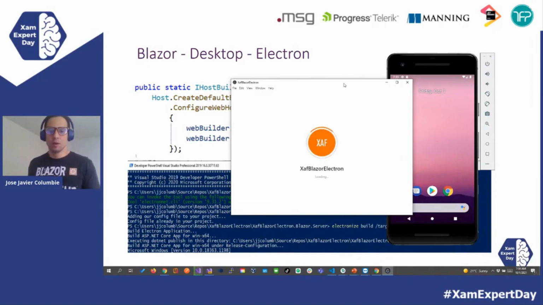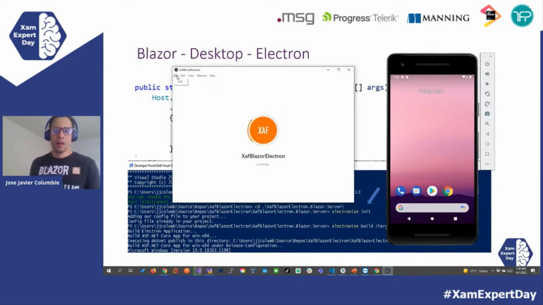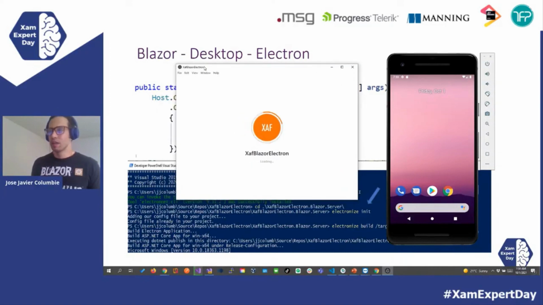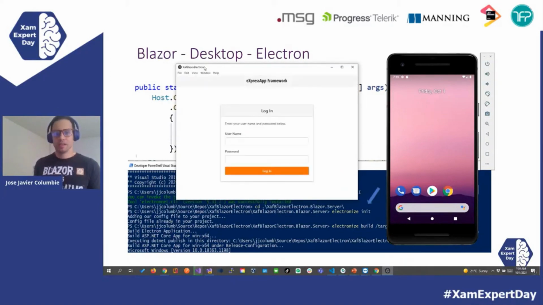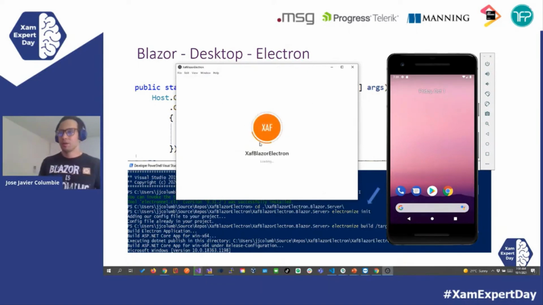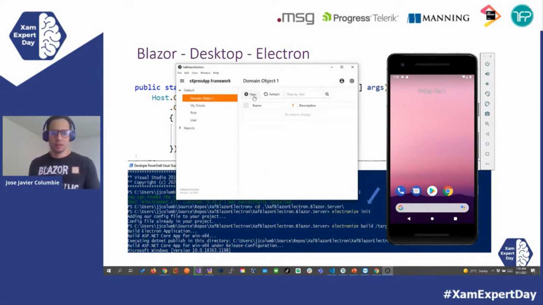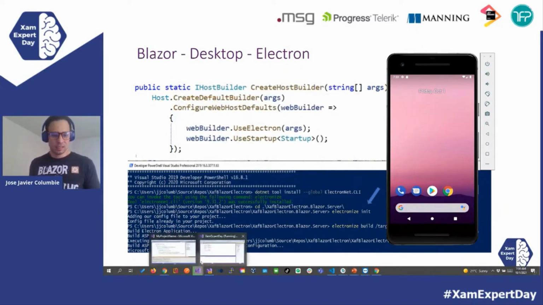So if you see, it's already hosted in an Electron window where we can even configure the menu, add new extra options right here, but we pretty much have a Blazor server application inside Electron running natively and with access to native API. So really cool, right? Right here, this is just a demo app where we're using some crude entities about any domain object, but you can see the power of having the same Blazor server application that we would have on the web inside an Electron window. So let's continue because I think that this is still going to take a little bit compiling, but we have a lot more nice things to cover.